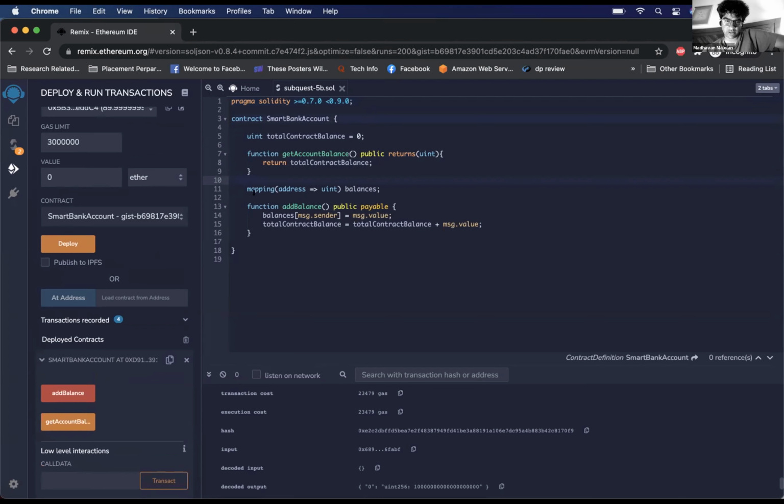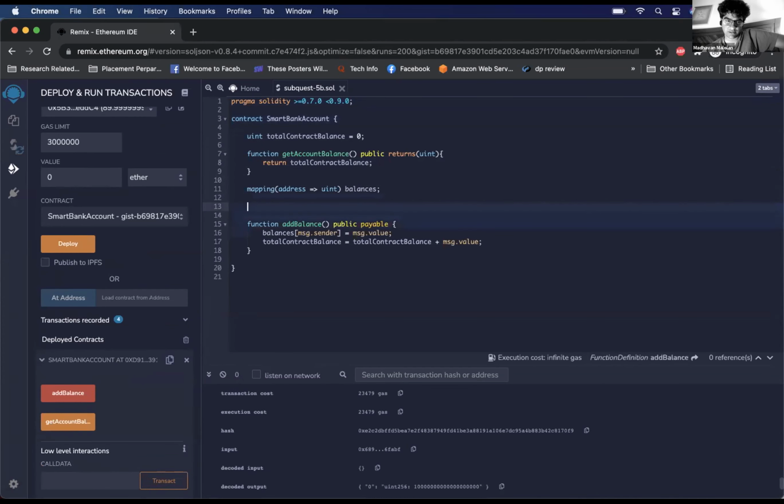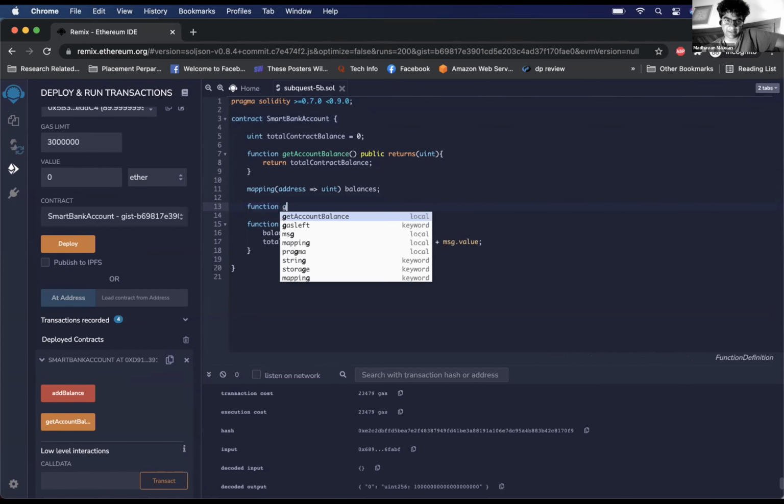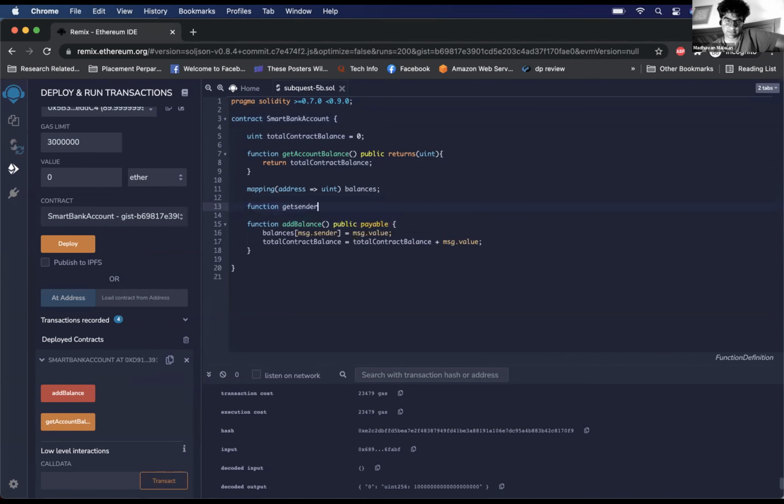Can you create one more function that says function get sender balance, and take a parameter of address, and maybe user address as the variable name.